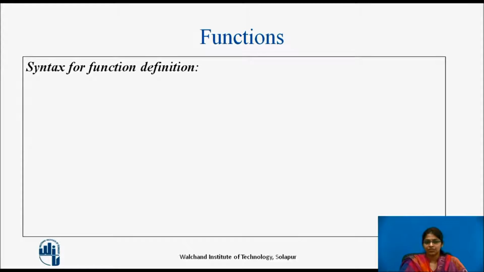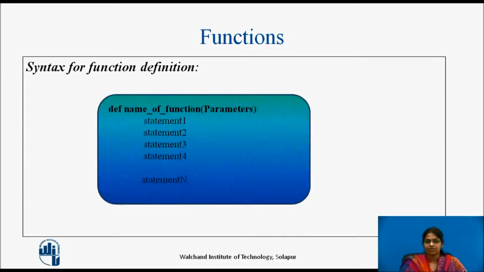Let us see the syntax for function definition. A function usually starts with the def keyword, followed by the name of the function, which is followed by the parenthesis which consists of a number of parameters, followed by a colon. After that comes the body of the function, which consists of a number of statements that perform a special task. So a function definition consists of two parts.